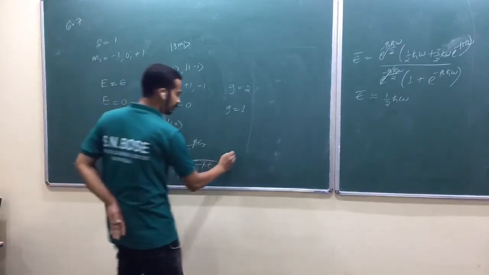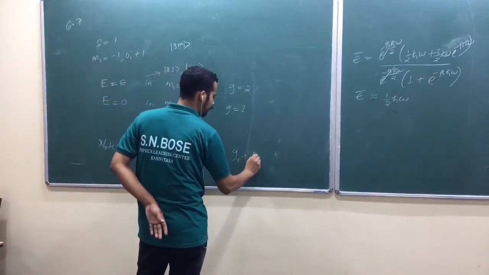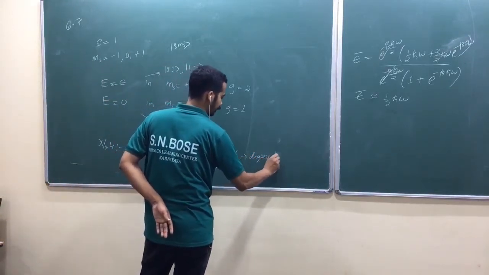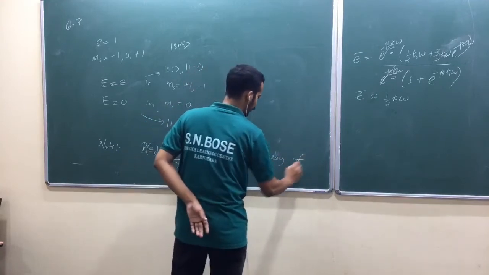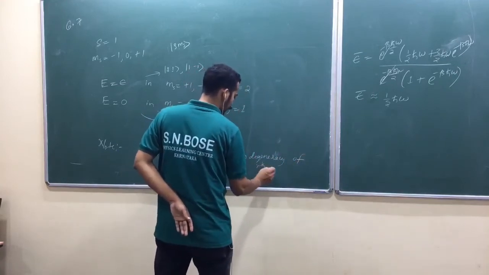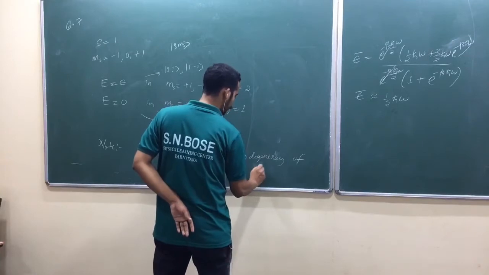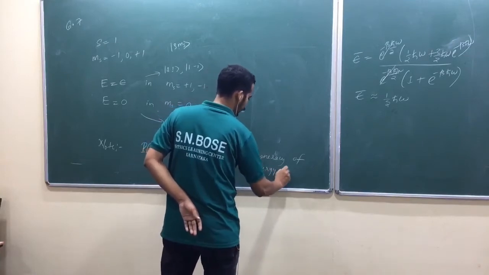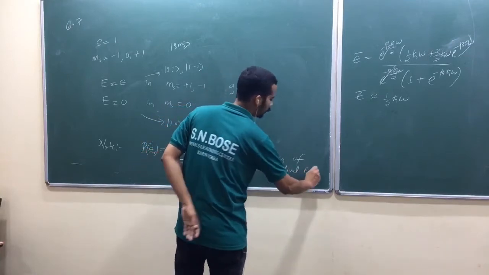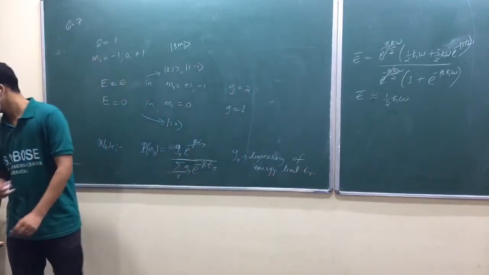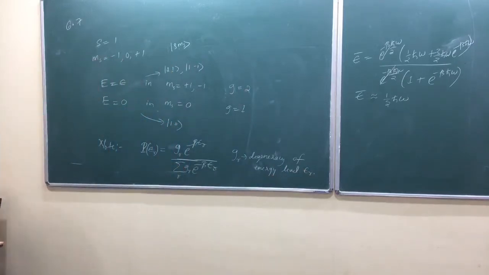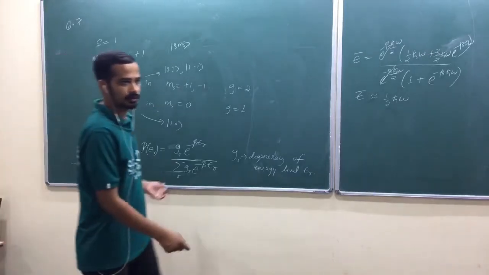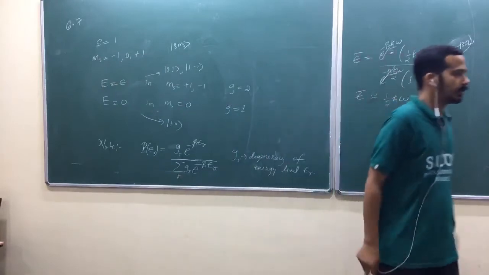where g_r is the degeneracy of the energy level Er. Degeneracy of the energy level Er. Yeah, a microstate may be degenerate, okay?